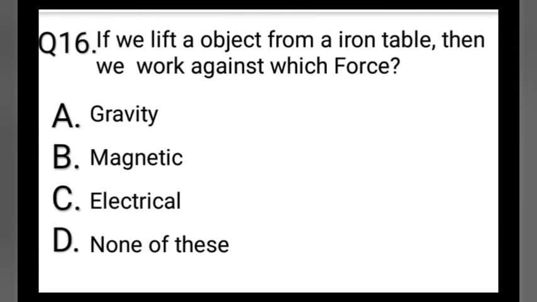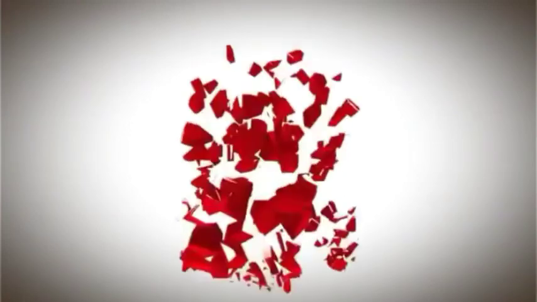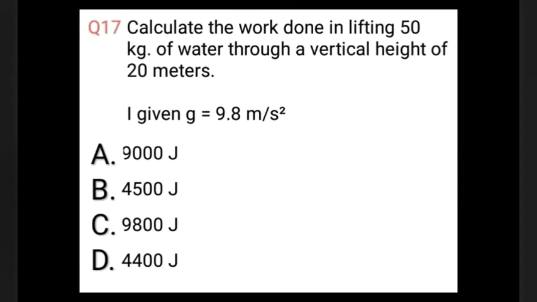Question number 16. If we lift an object from an iron table, then we work against which force? A. Gravity. B. Magnetic. C. Electrical. D. None of these. The correct answer is A. Gravity.